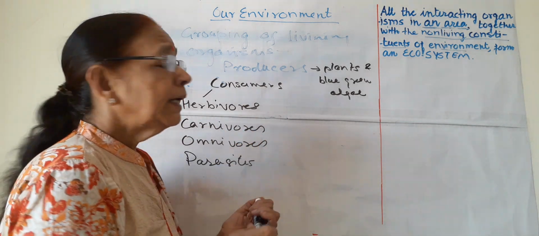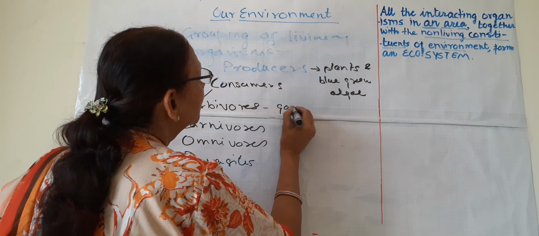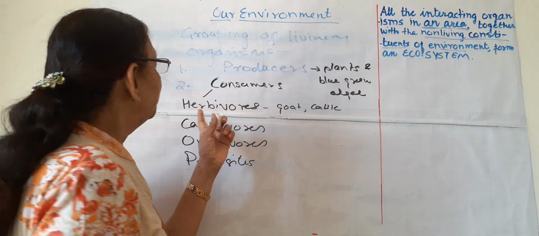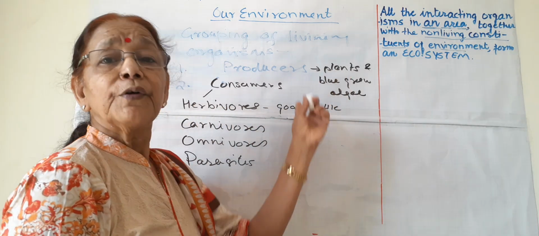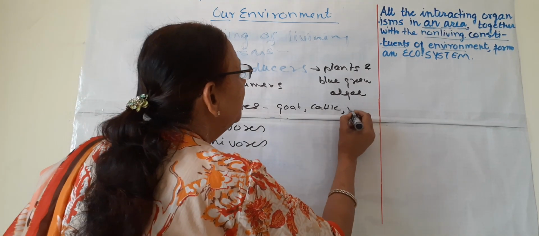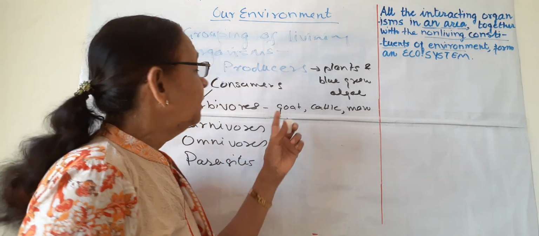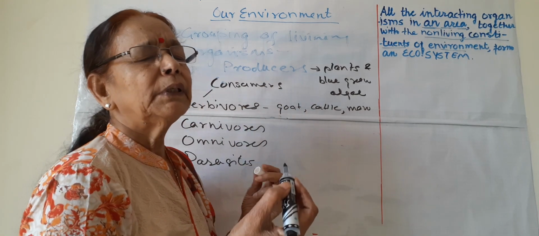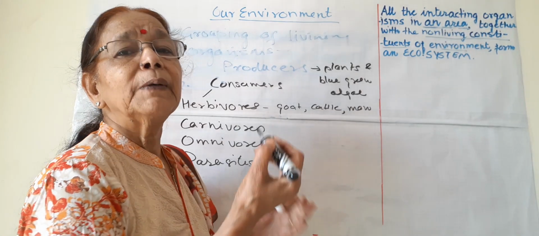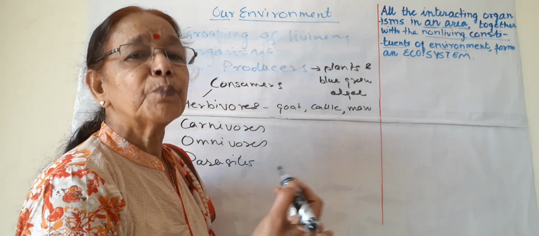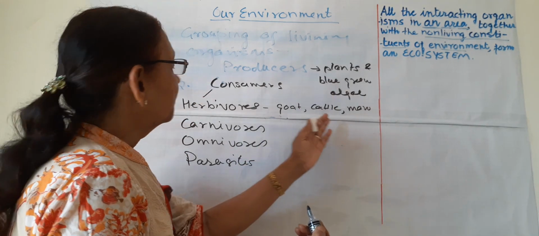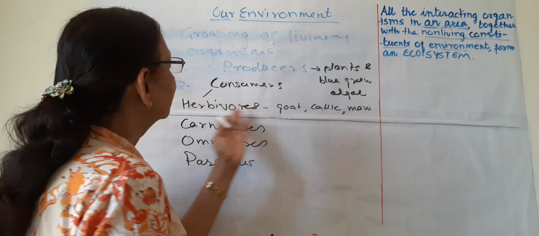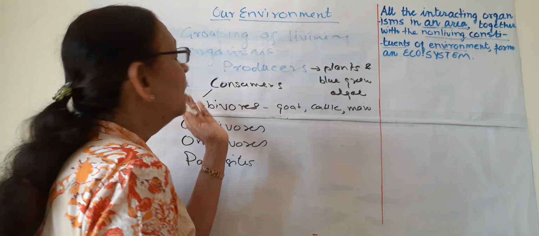So in herbivores we have goat, then cattle, animals which use plant products for their sustenance, or even man, those who are vegetarian, they use only herbs or food in the form of vegetables, in the form of fruits, in the form of cereals, pulses, all of these plant products. And those who use these plant products, they are known as herbivores, which use herbs.